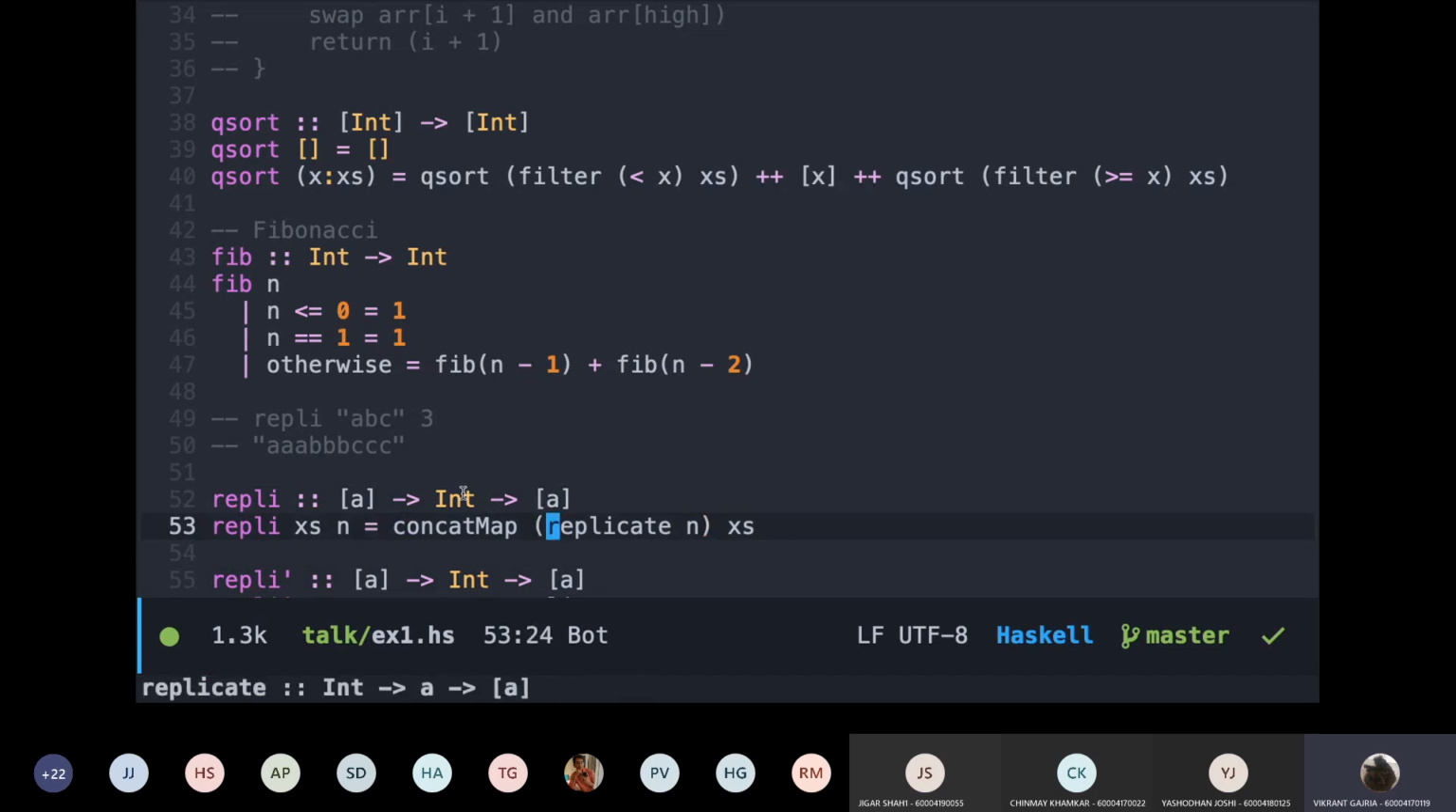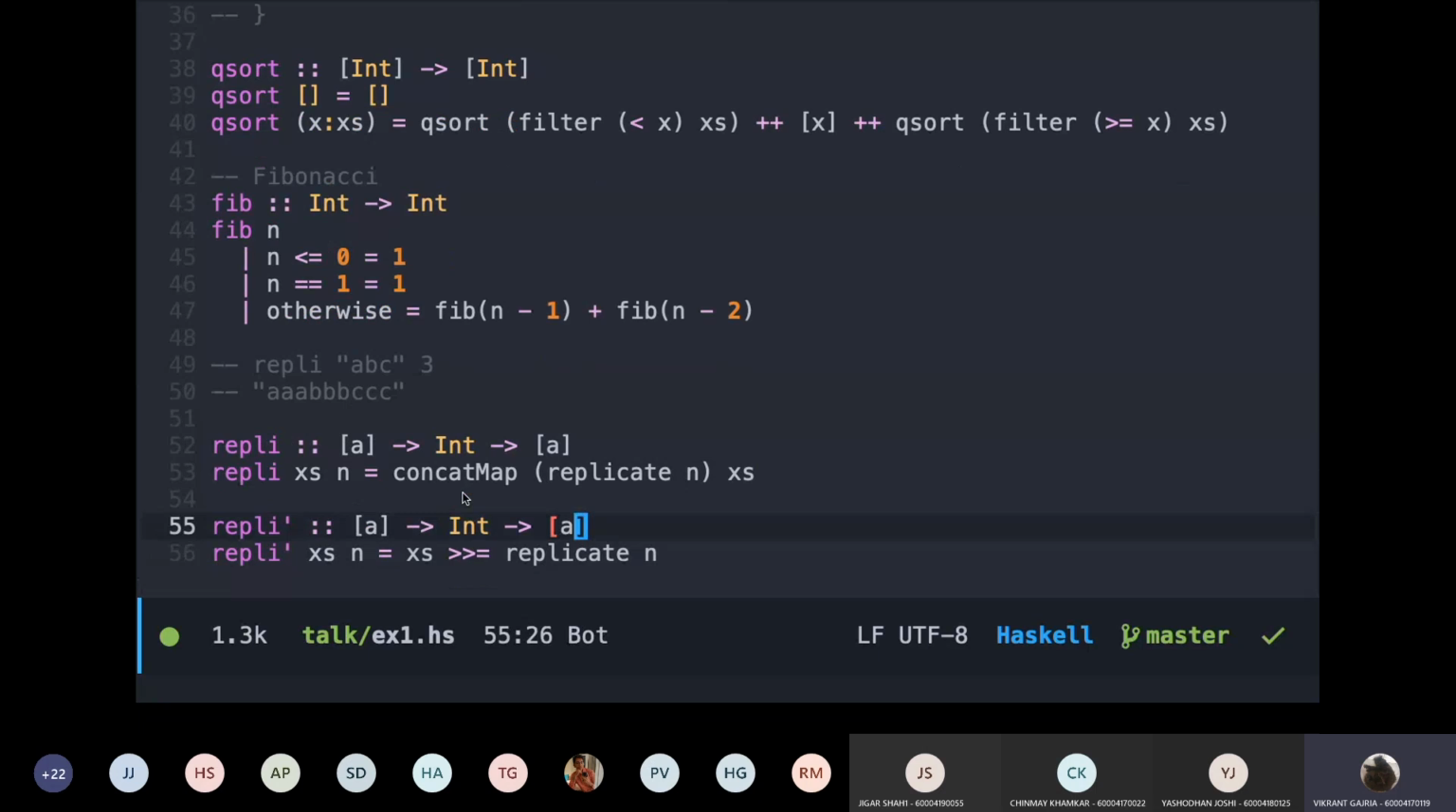What I'm doing is replicating n times and using concatMap. When I talked about map in Python, map is a function which executes a function on each and every element. So I'm running a replication function on each and every element of the input list.